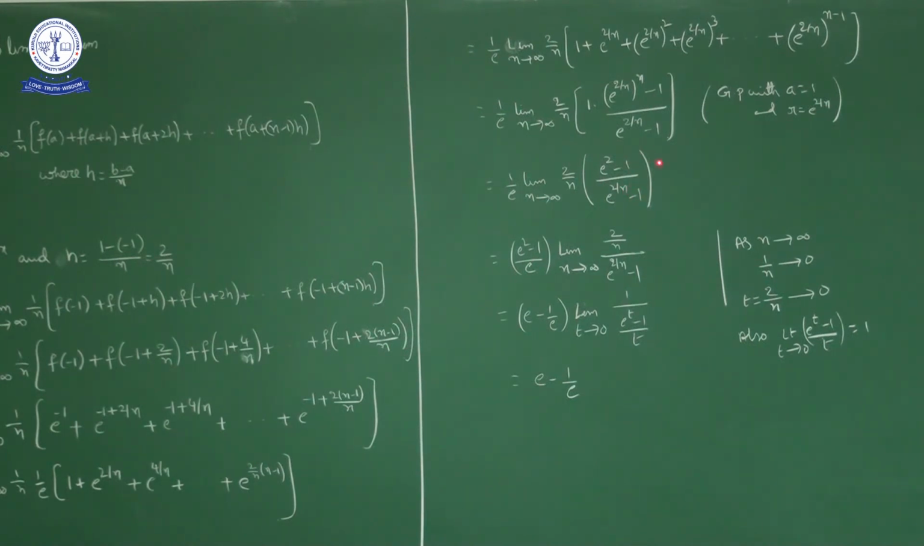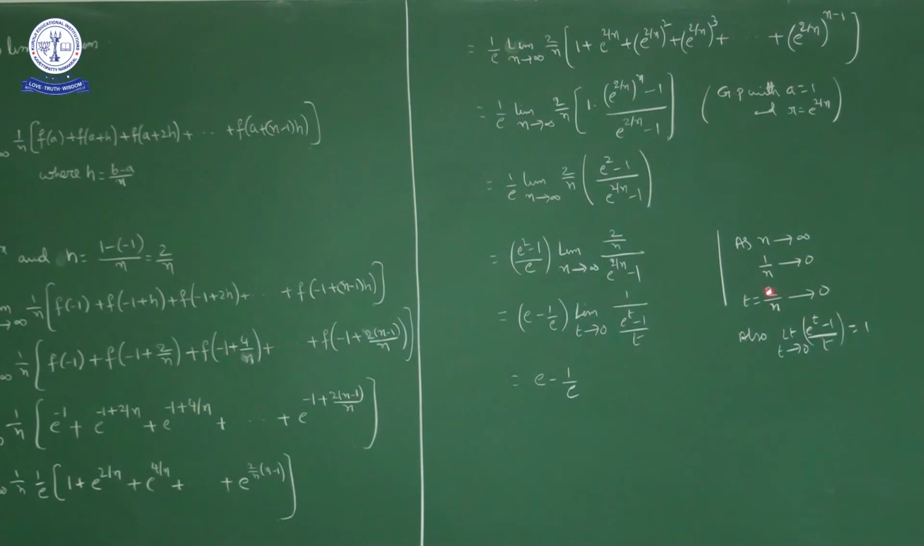Here e square minus 1 is a constant number. I'll write that part outside. So what we have? E square minus 1 upon e, limit n approaches to infinity, 2 by n upon e power 2 by n minus 1. Okay, here as n approaches to infinity, its reciprocal approaches to 0. So 1 by n approaches to 0. So as 1 by n approaches to 0, 2 by n also approaches to 0 only, no?